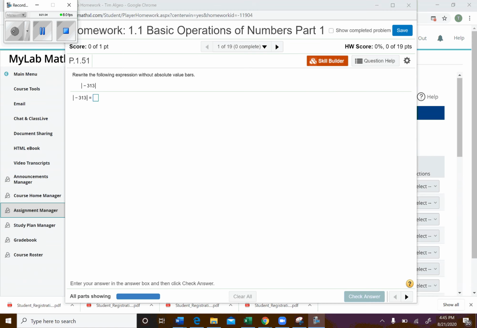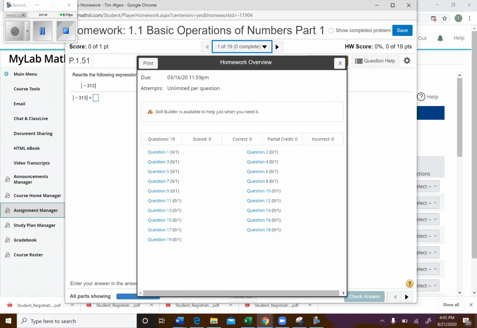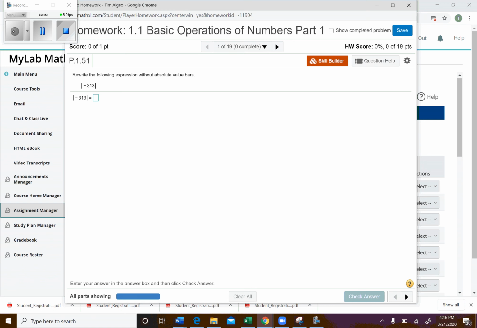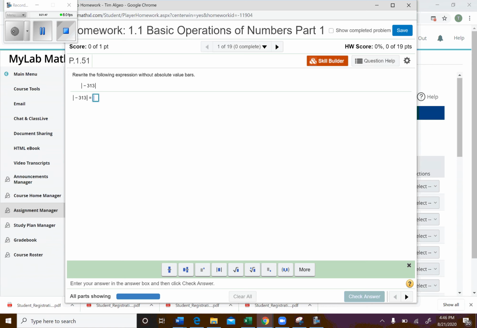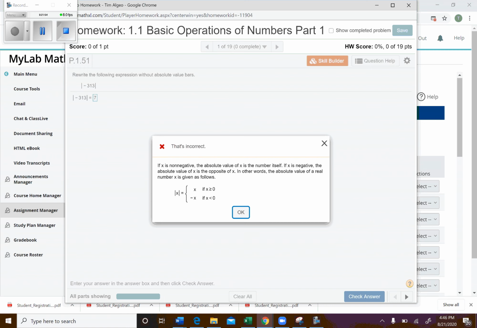Okay, so here's a glimpse at our first assignment right here, basic operations of numbers. And so there's 19 questions you can see here. So I'm just looking at the very first question. So it says, rewrite the following expression without the absolute value bars. And I'm going to go ahead and put the wrong answer in for a minute. So I'm going to say, check it. And it's going to say, you're wrong. And it actually kind of gives me a little explanation.